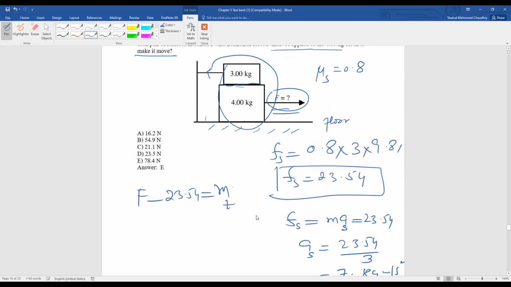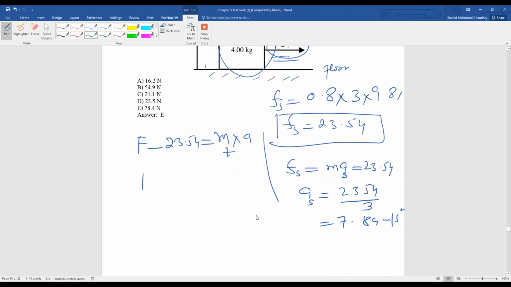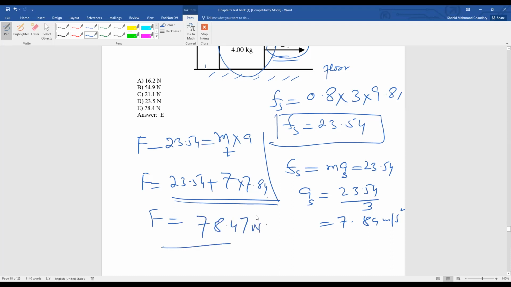So M is the total mass into A. Now you can solve it. F is equal to 23.54 plus 7 into 7.84. So when you solve and add this, you will get the value of 78.47 Newton. So this is the answer.